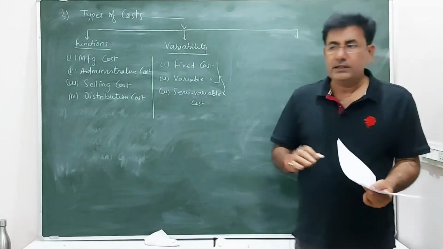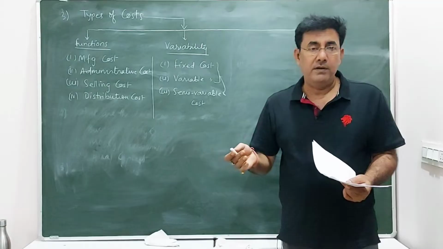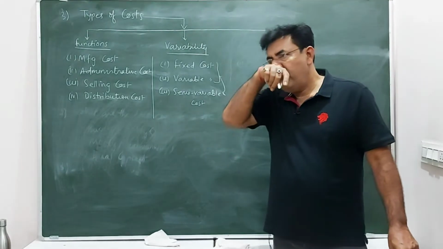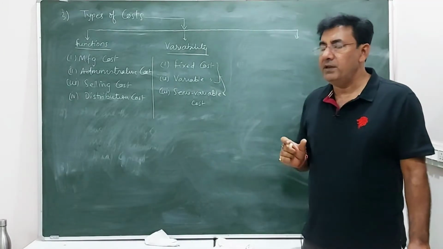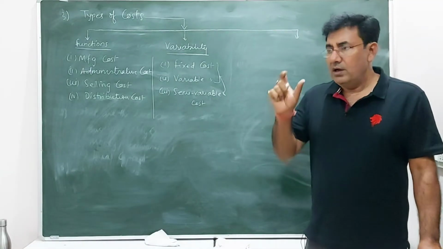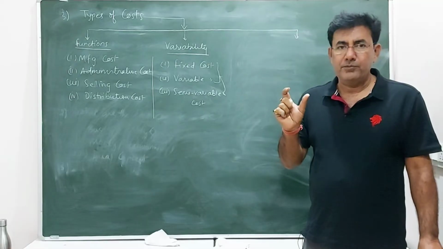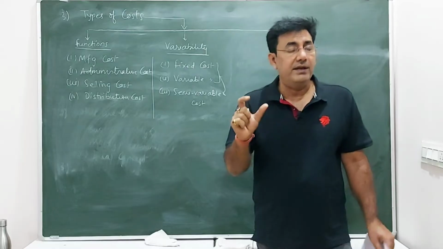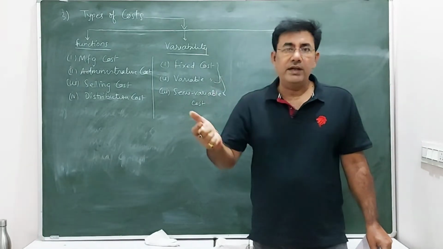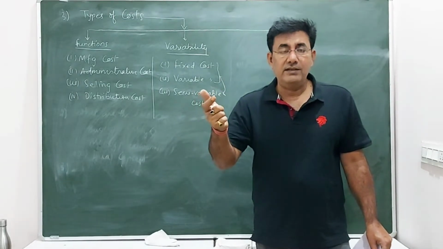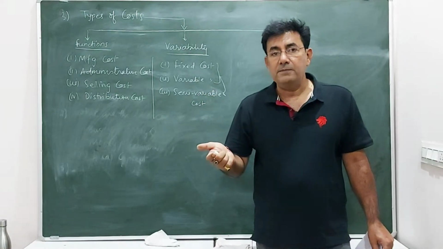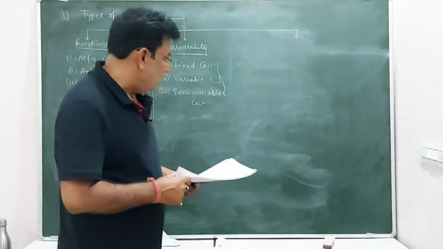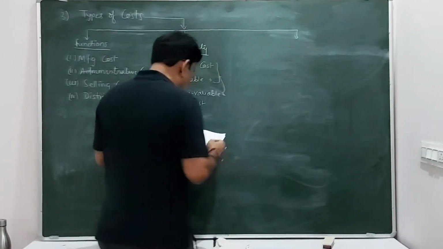And semi-variable, again, it is a mixture of both these costs. Partly it is fixed, the other part is variable. Like for example, the electricity bill. The electricity bill that comes for our houses also, some part is fixed, like the fixed rent of the electric meter. And apart from that, the more units of electricity you use, the more we have to pay. So that becomes semi-variable cost. In this way you can expand in your answer.